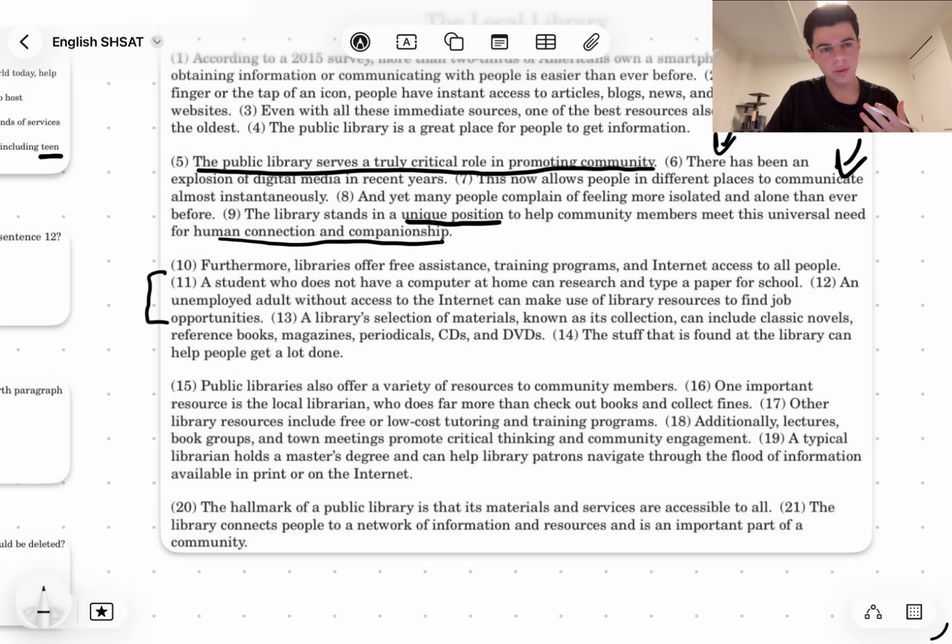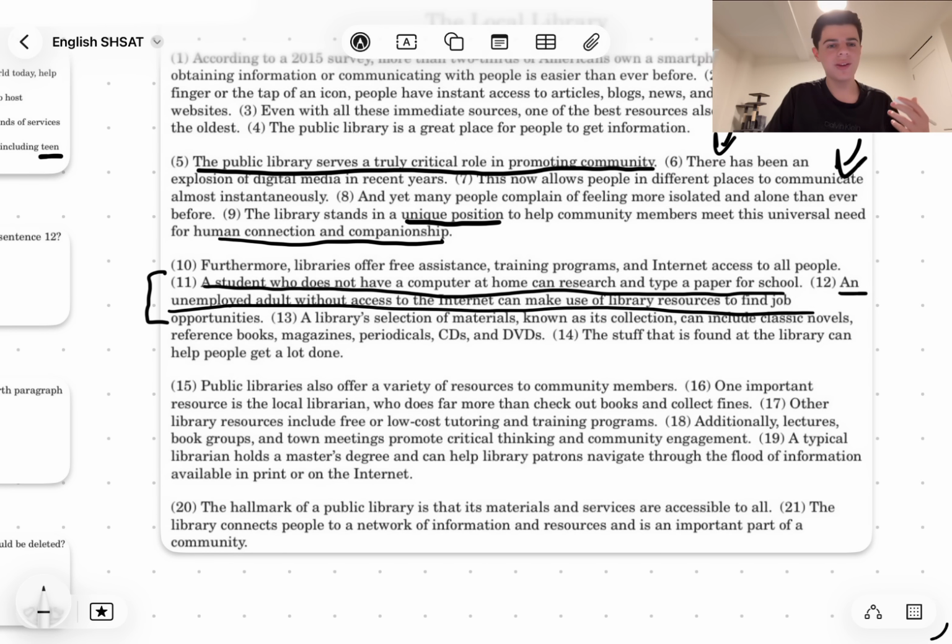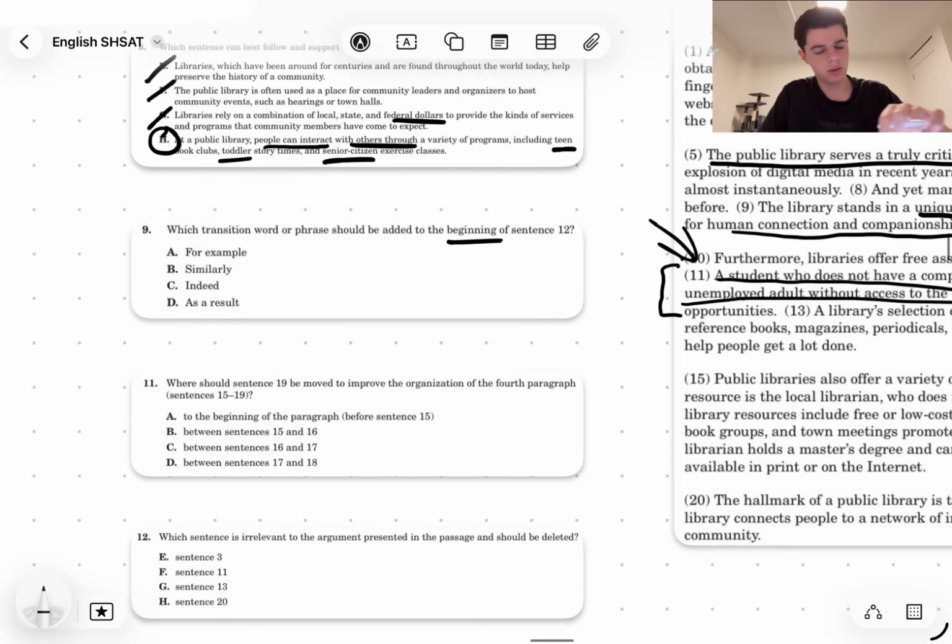Because the whole thing is this is equal to sentence 12, right? It's not like one is above the other. So you can't say for example, because this isn't like making a point. If you were to say for example, you would be making a point, and then giving an example. But the thing is, this is an example as well. So it wouldn't make sense to say example, for example, and then another example, right?